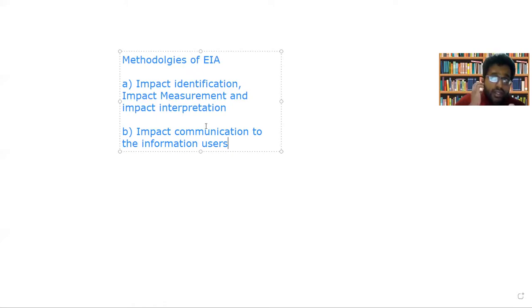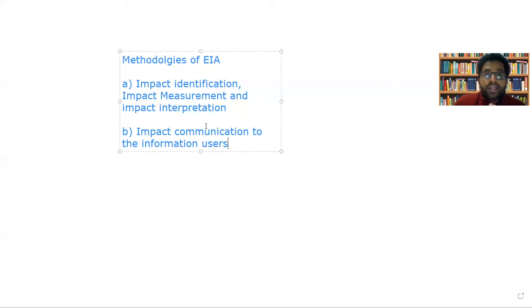Now, this interpreted data regarding the measured and identified impact needs to be communicated. Okay, there are a set of people involved in the impact assessment who are dealing with data, who need to get this information and process it so that the next step may be forecasting, maybe concluding about the sustainability of a project, right? So this data interpretation is very much required for this bunch of people who are working on this data.